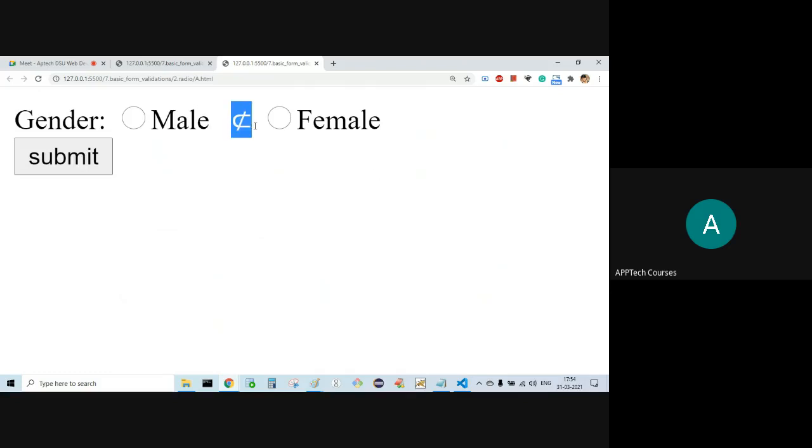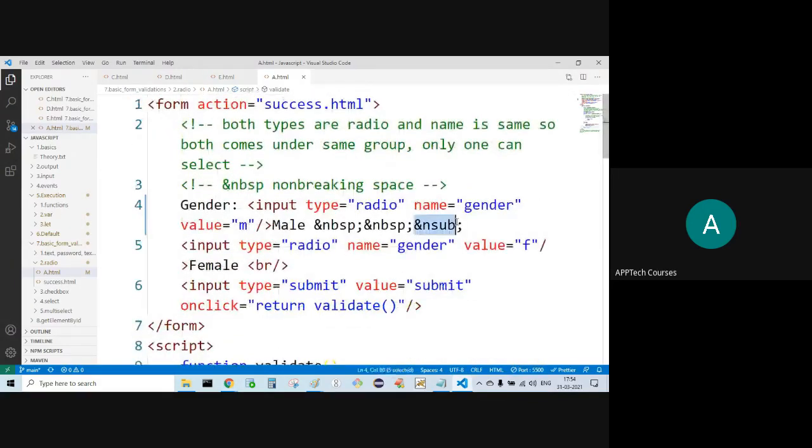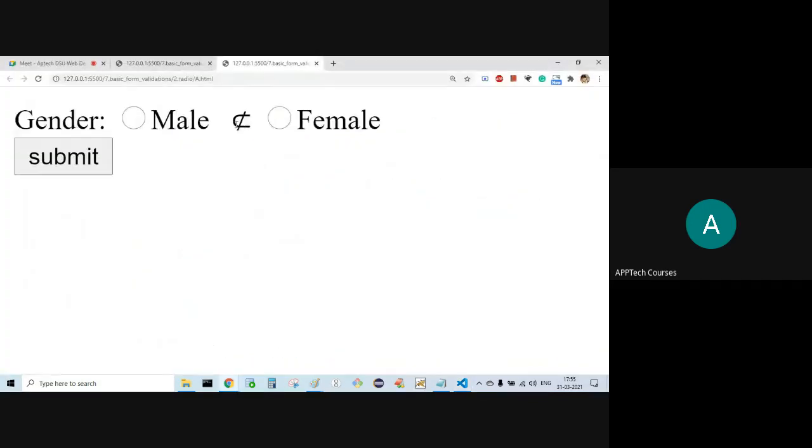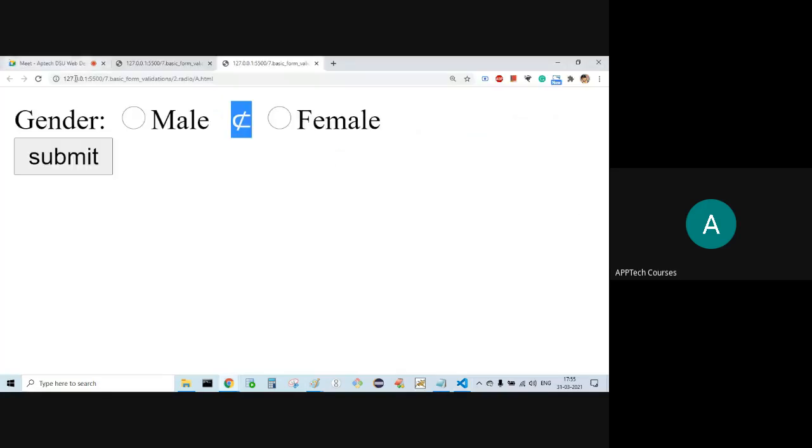See, this is what I'm getting for this one. This symbol I'm getting through this. If I don't include that, simply I'll get the space. Assume I'm not entering anything. Submit. Please select the gender. If I click on OK, focus is there, but to make it visible you need to press the space bar. If you press space now, then the focus comes.